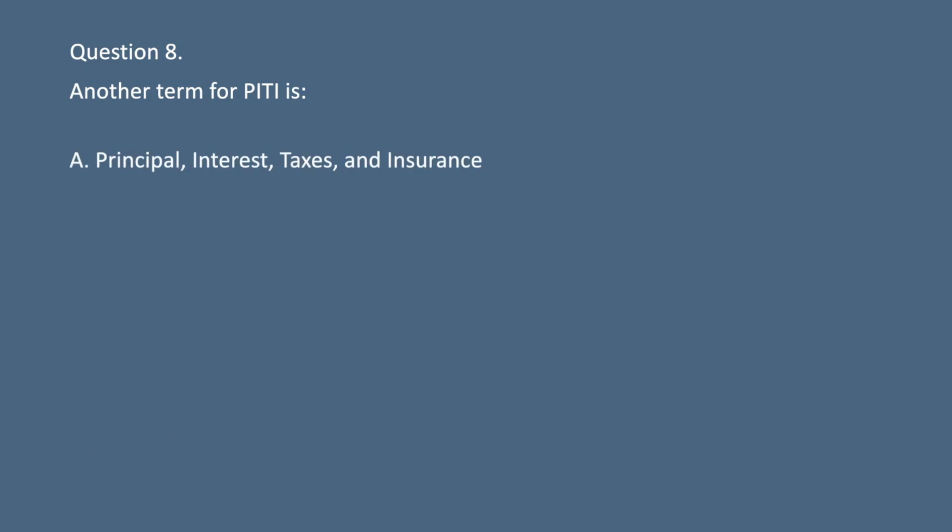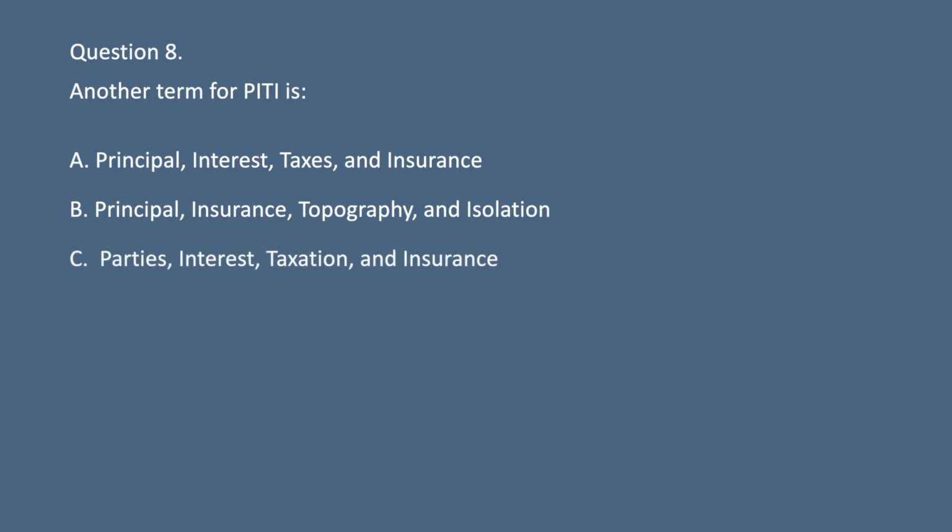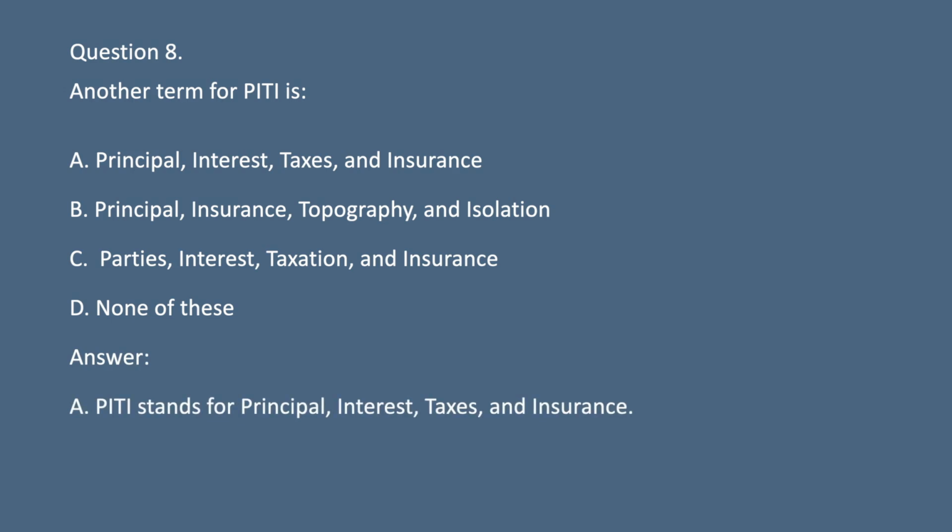Question 8. Another term for PITI is A. Principal, interest, taxes, and insurance. B. Principal, insurance, topography, and isolation. C. Parties, interest, taxation, and insurance. D. None of these. Answer. A. PITI stands for principal, interest, taxes, and insurance.